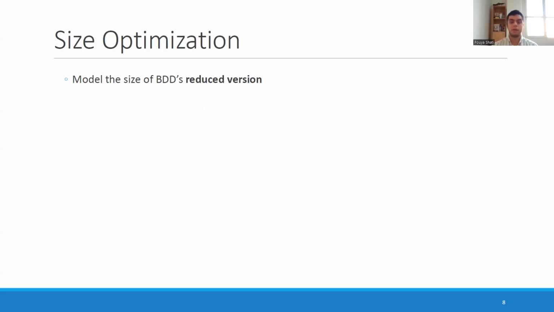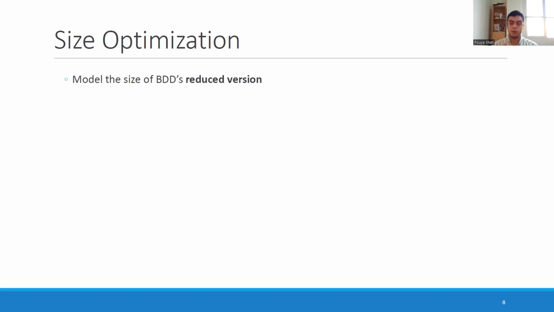In this encoding, we want to add size consideration and the optimization of size as well. How can we do that? In our previous encoding, we saw that we learned unreduced BDDs, but then reduce them to get the unique compact form. But if we want to optimize the size as well, we need to somehow encode what happens in that reduction.